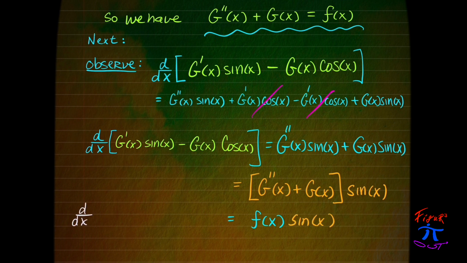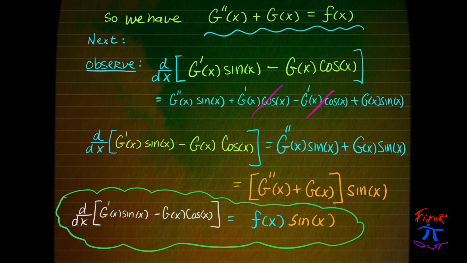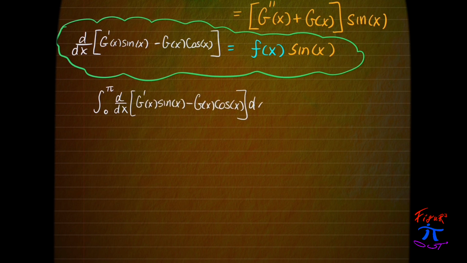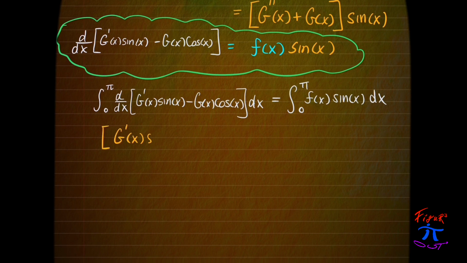This derivative is equal to f of x sine of x, which means we've just found an antiderivative when we take the integral. So integrating from 0 to pi on both sides of this equation, that's going to allow us to evaluate this integral in terms of g and g prime.